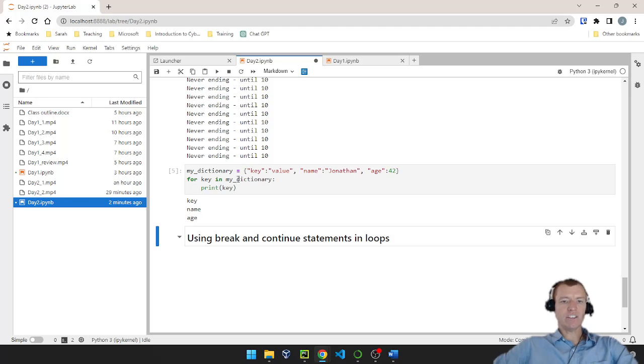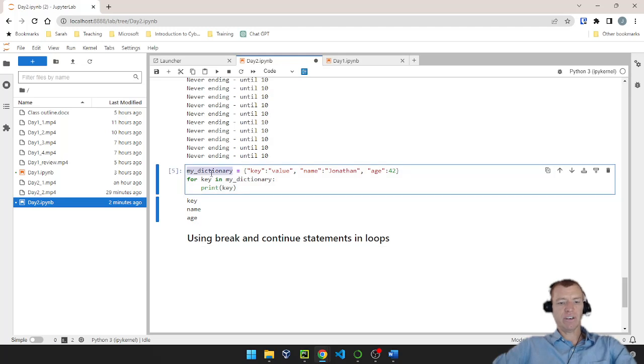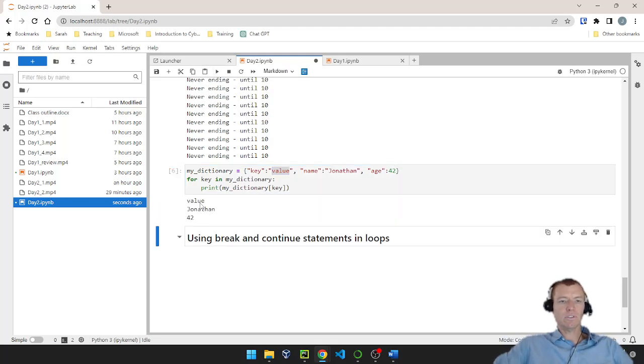Now if I want to get access to the value, I can reference it out of the dictionary. I can say my dictionary, giving it the key in square brackets, and what that does is it's going to access the dictionary by the key and give me the definition, or in Python terms, the value. So now, instead of iterating over my keys, I'm going to iterate over the values. So you'll see value, Jonathan, and 42. That's the right-hand side of the colon.